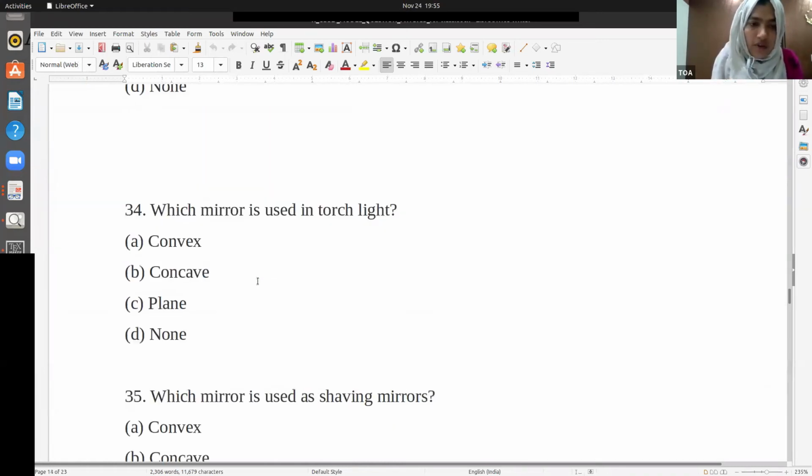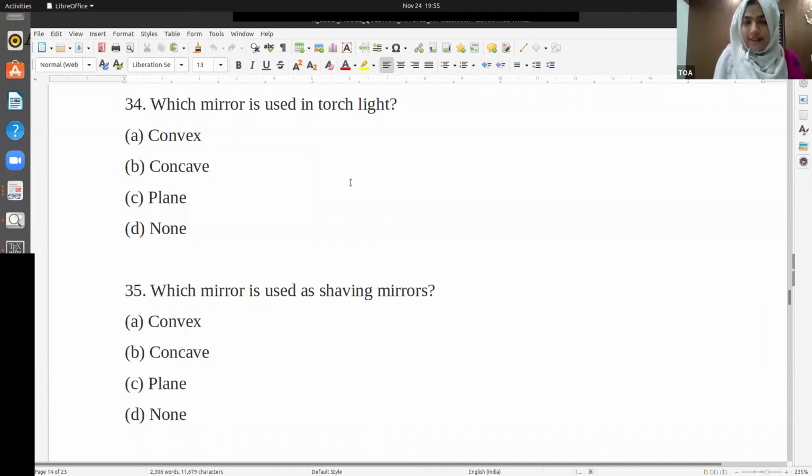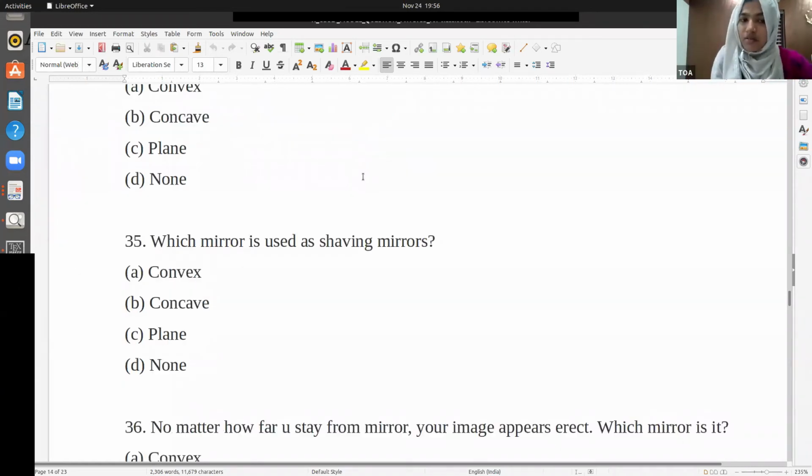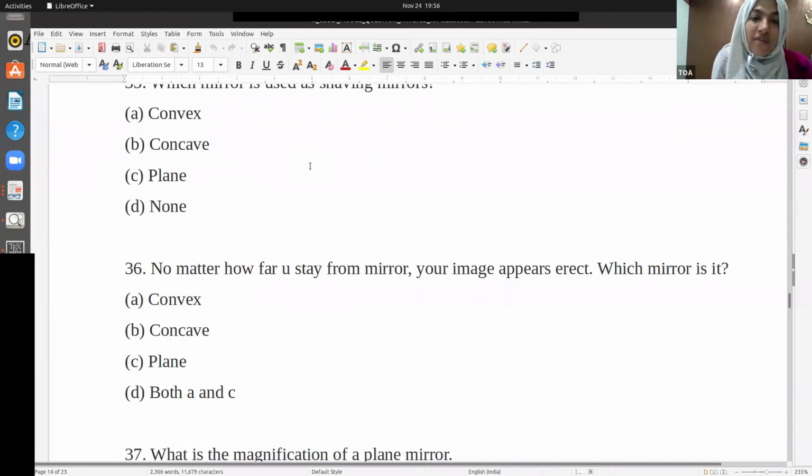Which mirror is used in a torchlight? You all might have seen a torchlight, you should guess it. Concave. Yes, exactly. What is the purpose of a torch? It should give us light, but is it scattered light or a pointed kind of light? Pointed. Yes, to make it pointed, it should be a concave mirror. If it is convex, it is diverging. It's a diverging mirror and not a converging mirror. So that's the reason.